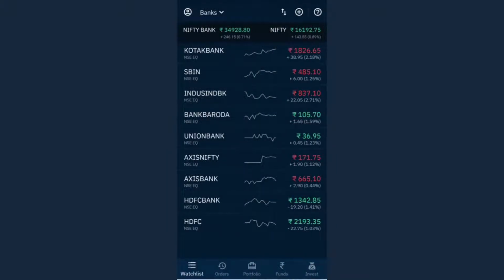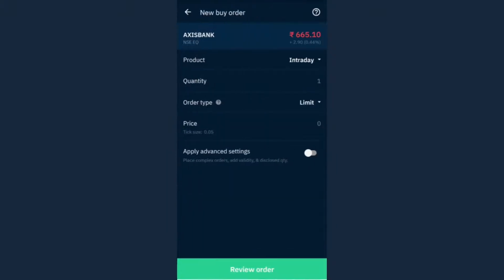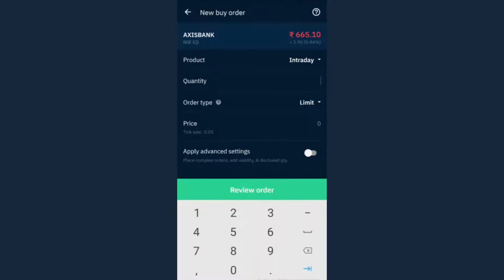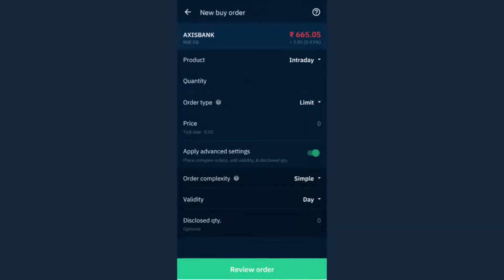So disclosed quantity is usually used by people who are trading in like 10 lakh shares, 1 crore shares, like large quantities, and they are investing huge sums of money. So disclosed quantity is used by them. Normal people like you and me, even if we do not use this disclosed quantity, it's okay, right? Like you can see here, it's written optional, right?